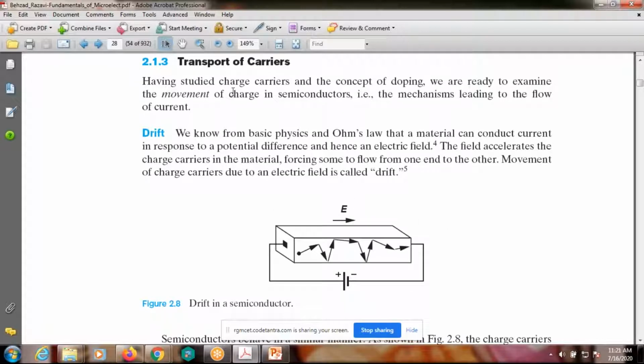Okay, carefully observe here. Having studied the charge carriers and the concept of doping, we are ready to examine the movement of charge in a semiconductor. That is the mechanism leading to the flow of current. Okay. Movement of charge carriers is nothing but, indirectly, the mechanism leading to the flow of current. Right. In a semiconductor, the current flow takes place in two ways. One is due to drift and the second one is due to diffusion. In today's class we discuss drift current, right?